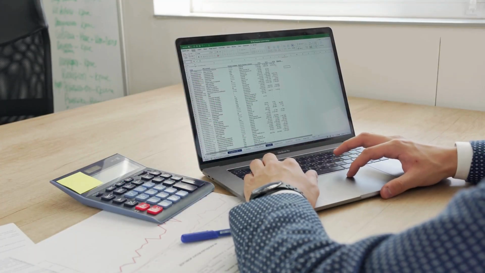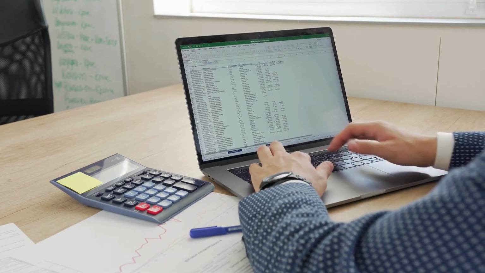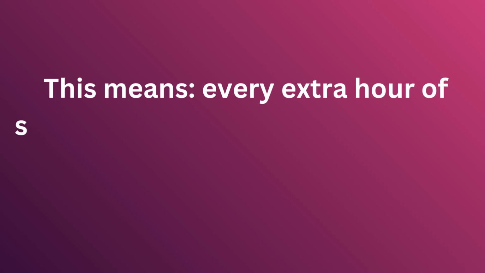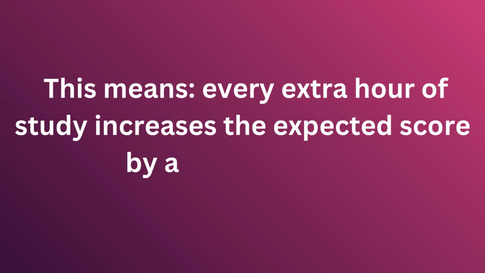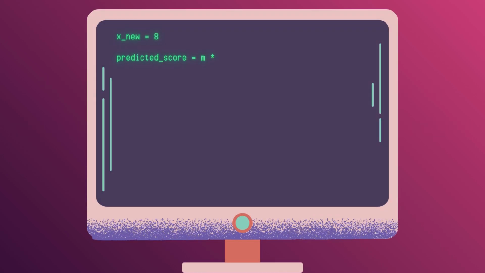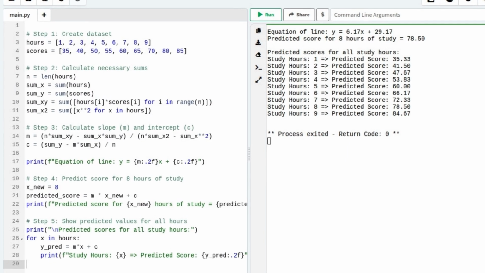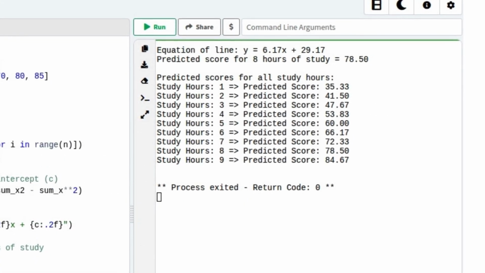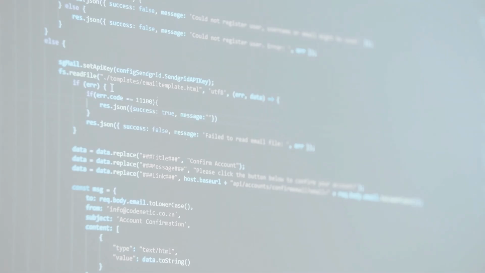Once we calculate m and c, we get our line equation, something like y equals 6.19x plus 30.33. This means every extra hour of study increases the expected score by about 6 points. Now let's use this equation to predict the score for a student who studied 8 hours. The output says the predicted score is around 79.8 marks, pretty close to real data.